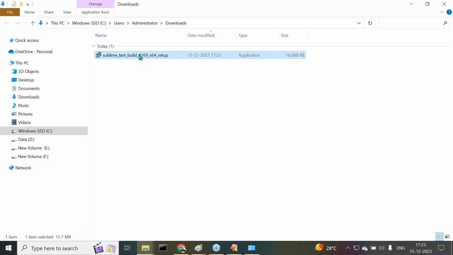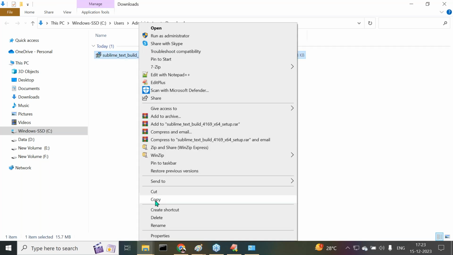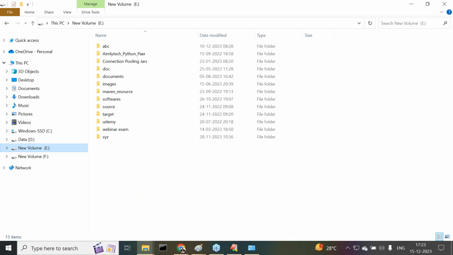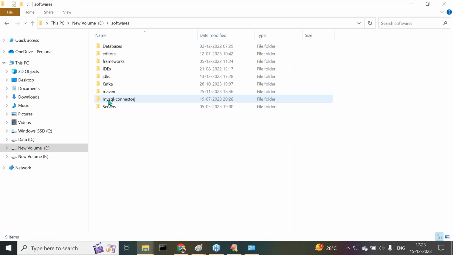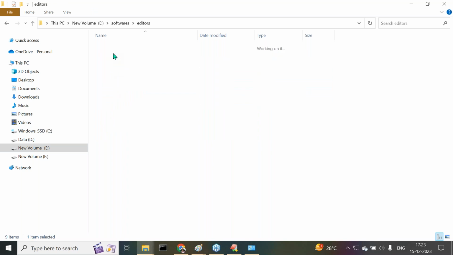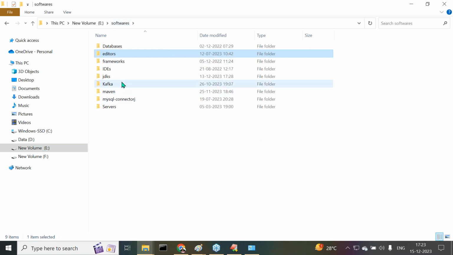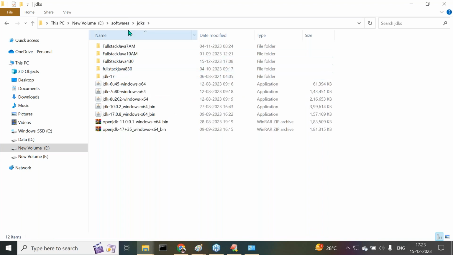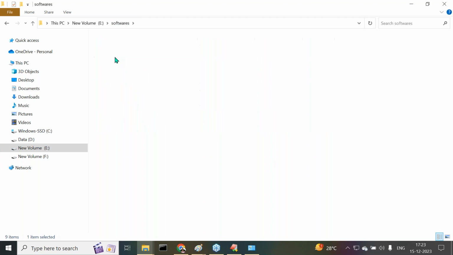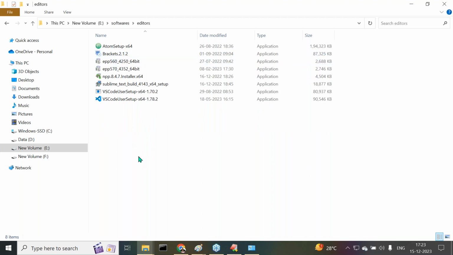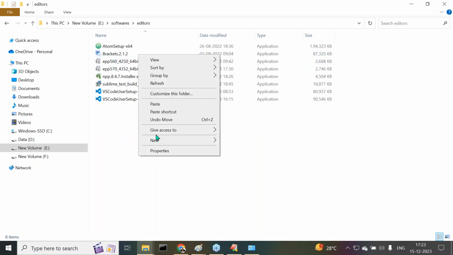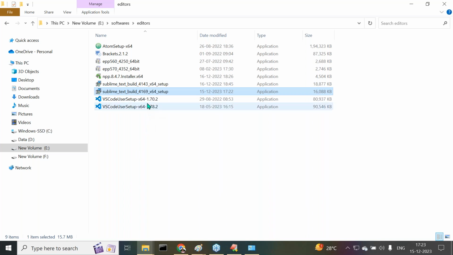Right, sir. Now again I want to install it. Let me copy this. Here in the E drive, inside softwares, JDKs and editors are available. Inside these editors, so many things are available. I have already downloaded a number of editors. Now here I want to provide the Sublime text. This is a different version.